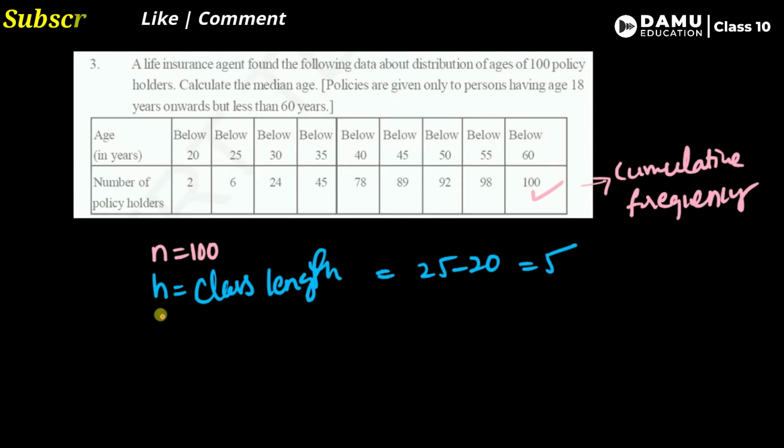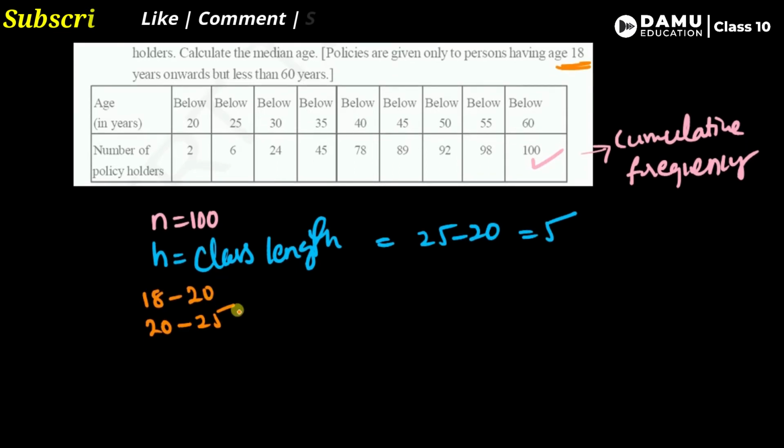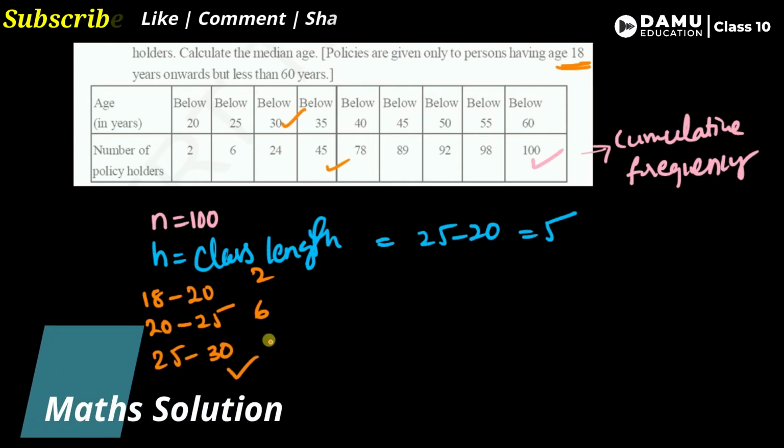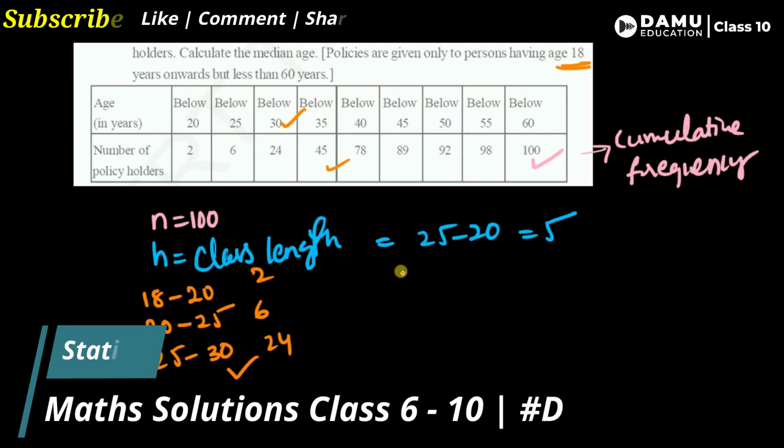The class intervals we can start from 18. So start at 18, then 20 to 25, since below 20 gives us the class 18 to 20, then 25 to 30. The number of policy holders is as given here: below 20, the cumulative frequency is 2, then below 25 it is 6, then below 30 it is 24. Like this we need to prepare.